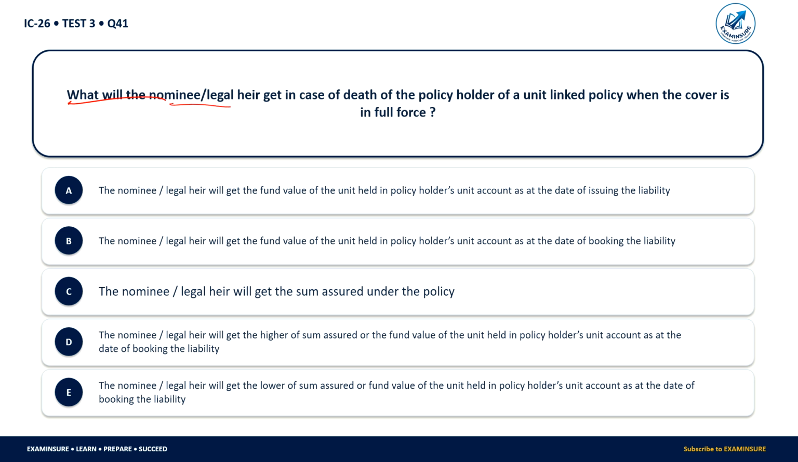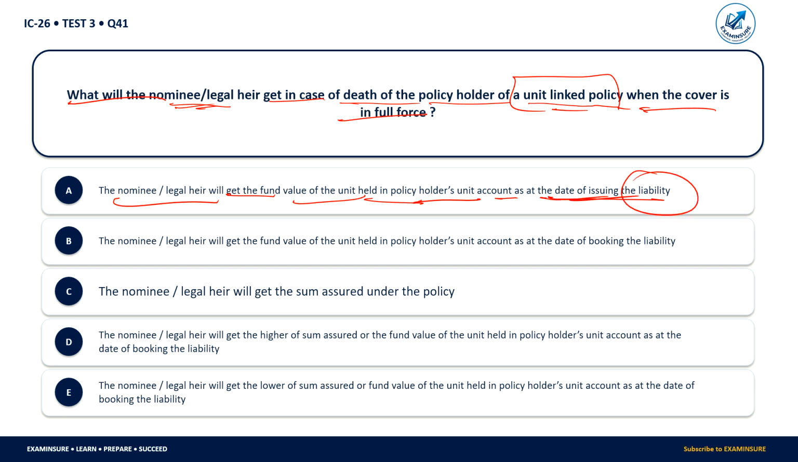What will the nominee or legal heir get in case of death of the policyholder of the unit linked policy when the cover is in force? जो भी नॉमिनी या लीगल हायर होगा किसी भी पॉलिसी होल्डर का अगर पॉलिसी होल्डर के पास यूनिट लिंक पॉलिसी है तो उसको कवर में क्या मिलेगा? The nominee will get the fund value of the unit held in the policyholder's unit account at the date of booking the liability. The nominee or the legal heir will get the fund value of the unit held in the policyholder's account at the date of booking the liability.